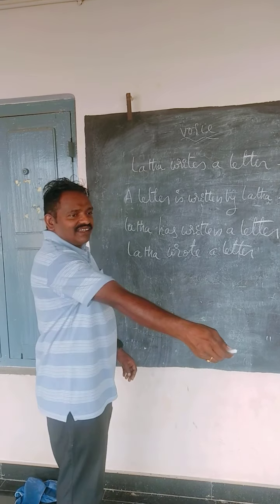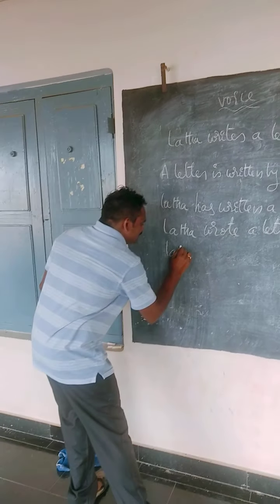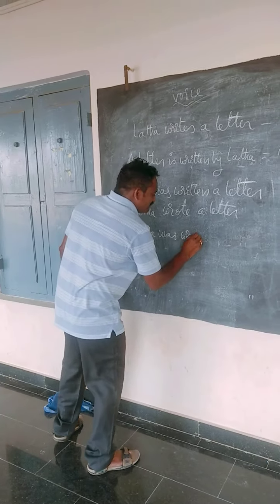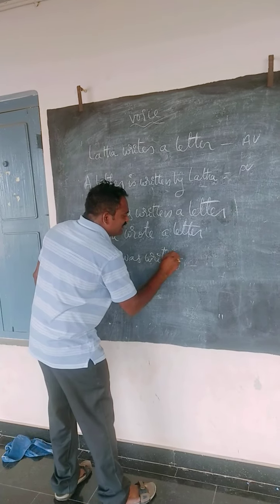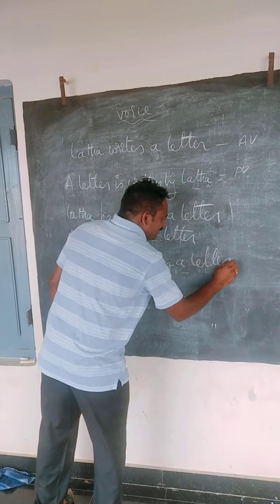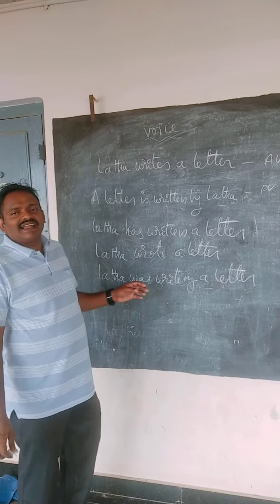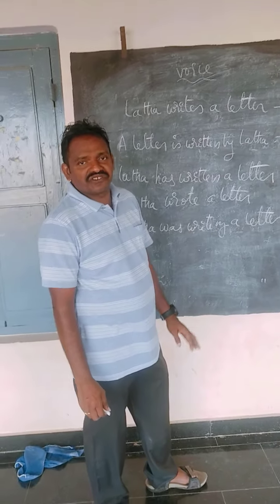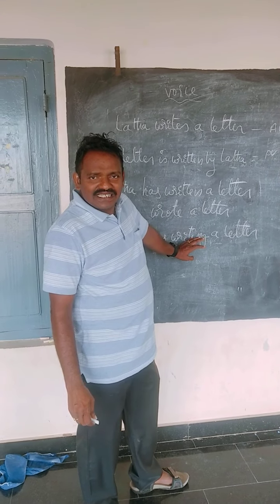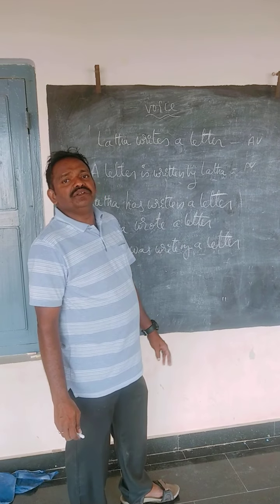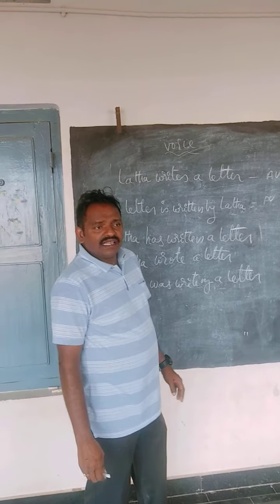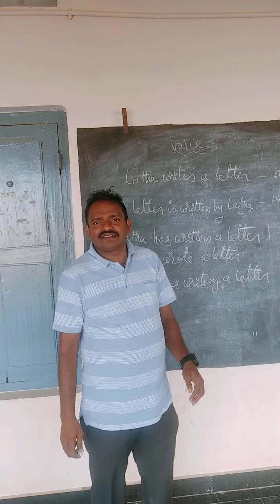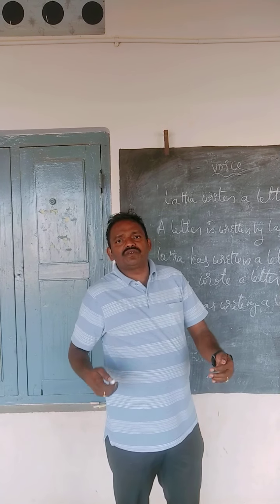What is there? See, Lata was writing a letter. It is the active voice. What tense is there? It is past continuous tense. Lata was writing a letter. Change into passive voice.